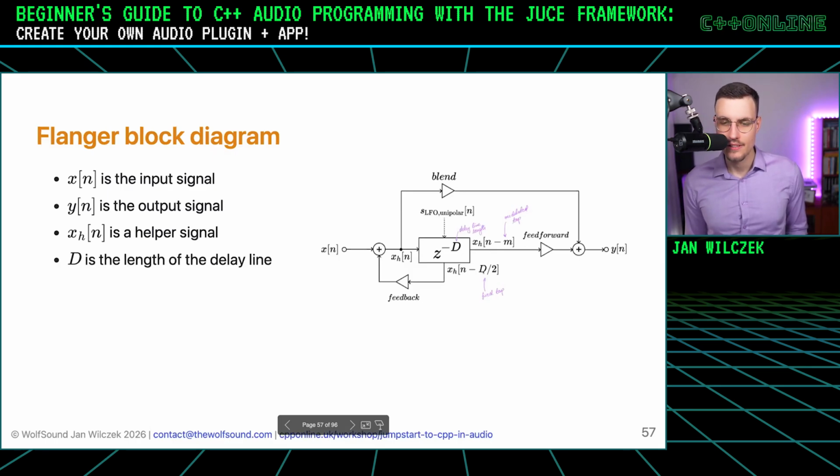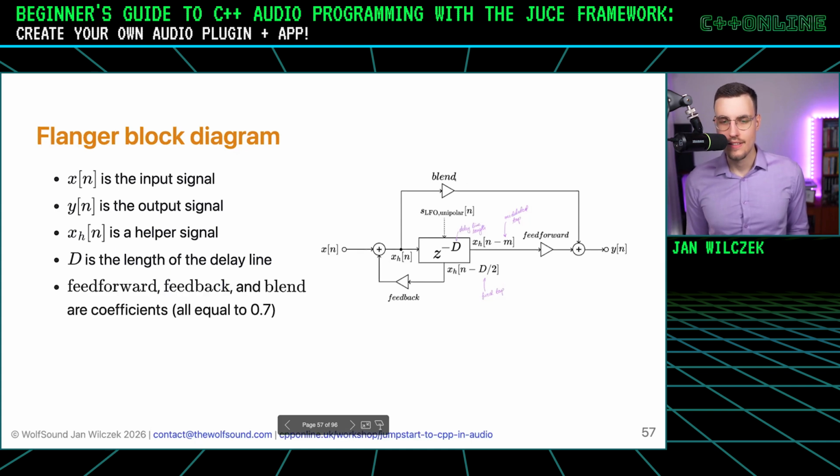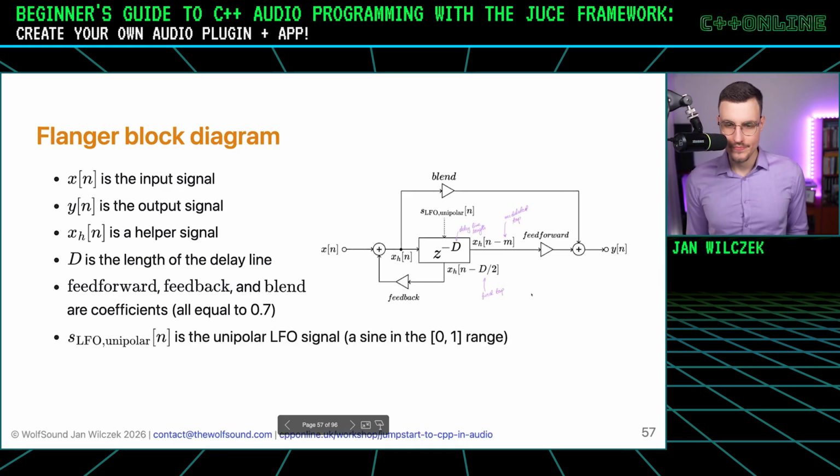D here and here is the length of the delay line. And what is a delay line? I will explain in a bit. Then we have three coefficients, blend, feed-forward, and feedback, that simply multiply the samples that go through them. These are simple constants. Then we have this LFO unipolar signal. What it is will become clear soon, but let me just tell you, it's a generator.